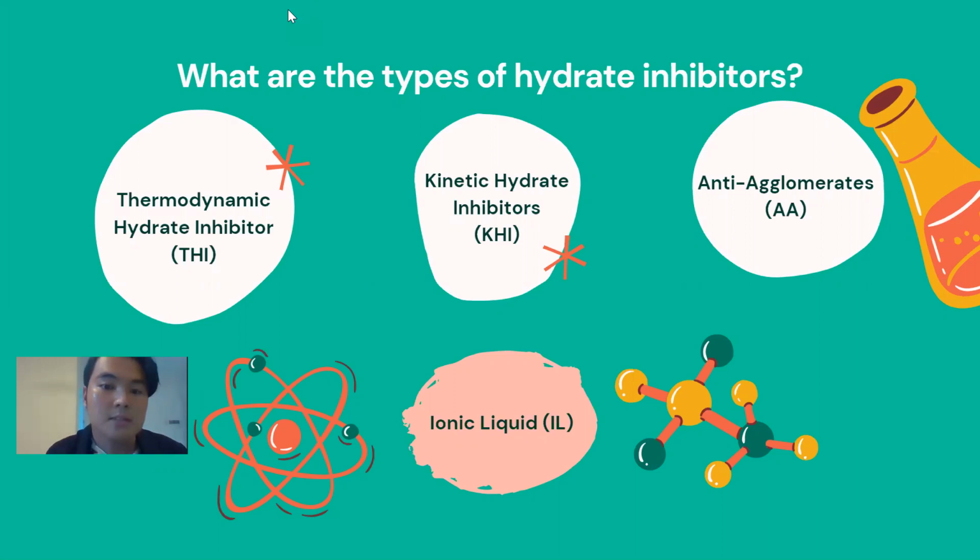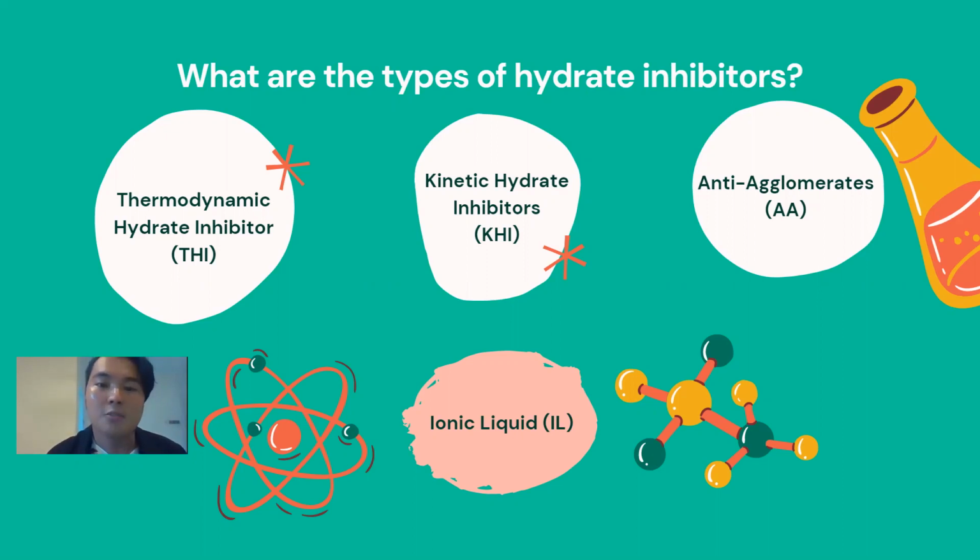There are three types that are currently practiced by the industry. First is thermodynamic hydrate inhibitor, which changes the thermodynamic behavior of the whole mixture, which means it is a risk elimination method. What does it mean? When the pipeline is 5 kilometers long, you have to have enough dosage to change the whole thermodynamic behavior of the 5-kilometer pipeline. And this obviously is not effective.